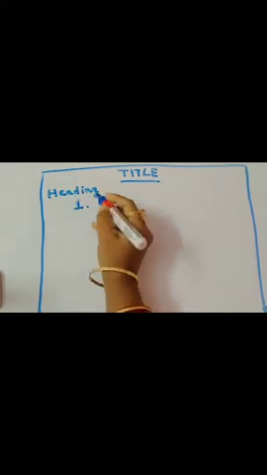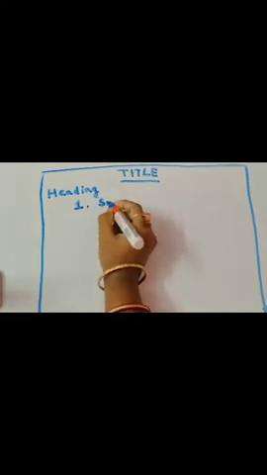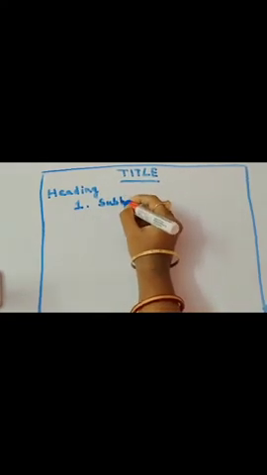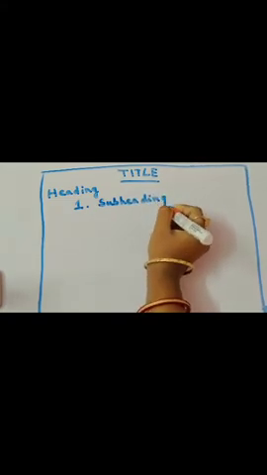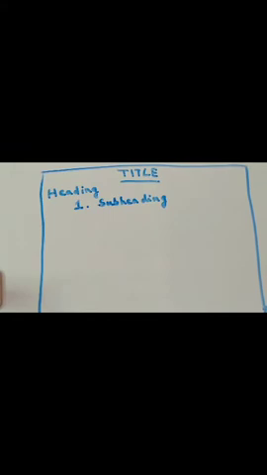Then put a dot and write the subheading. If you wish, please copy this entire format in your notebook. This is important. You should keep it handy because it will help you in proper and efficient drafting of note making.